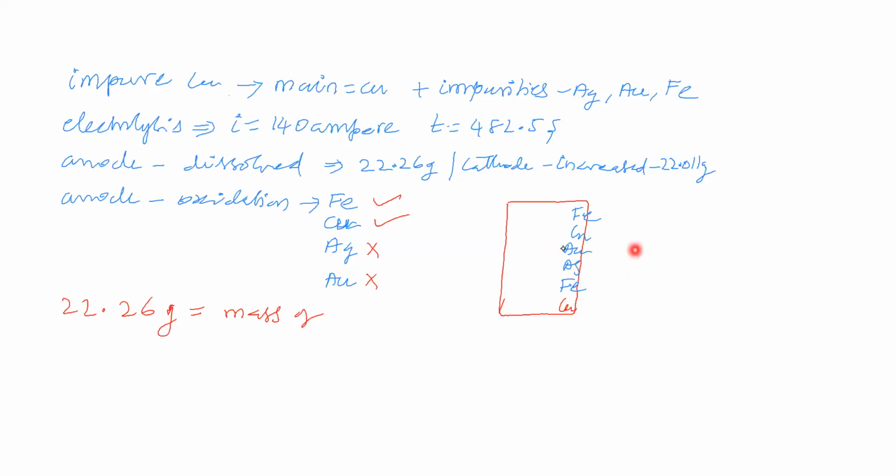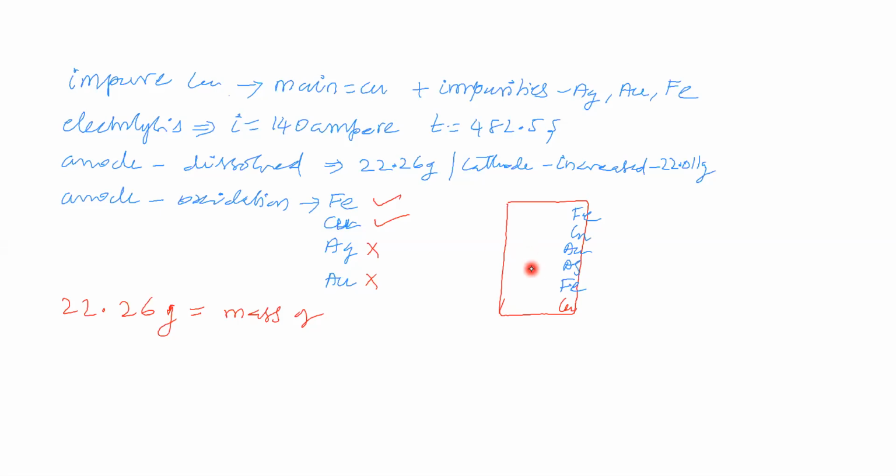In the same way, gold also falls into the vessel as anode mud. It will no longer be in the impure anode. Therefore, since gold falls into the vessel, the impure anode mass is also decreased.